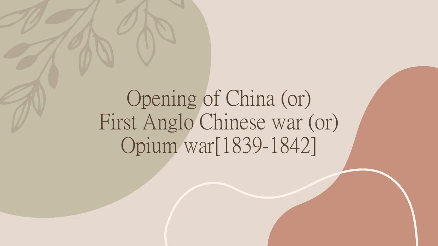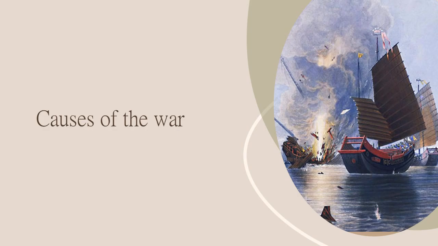Today, let us see the topic Opening of China or First Anglo-Chinese War, which has also been called the Opium War, from the year 1839 to 1842. Let us see the causes of the war. The main cause of the war was the sale of opium by the Britishers in China.